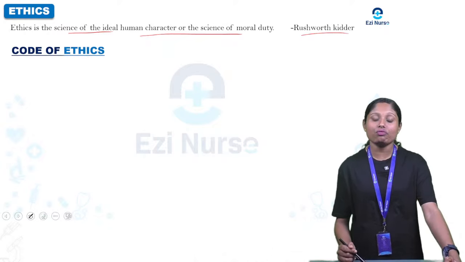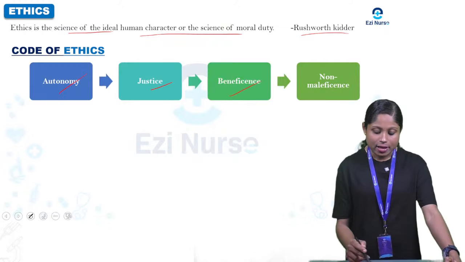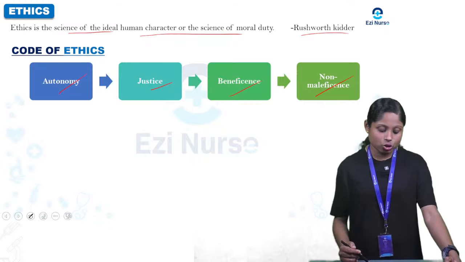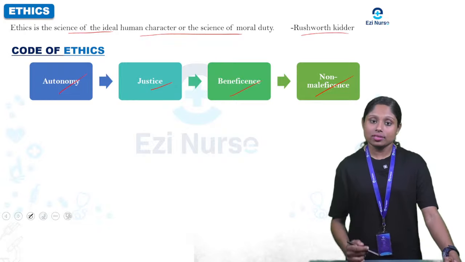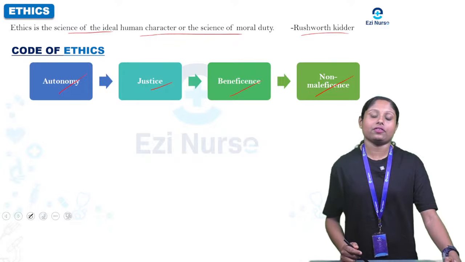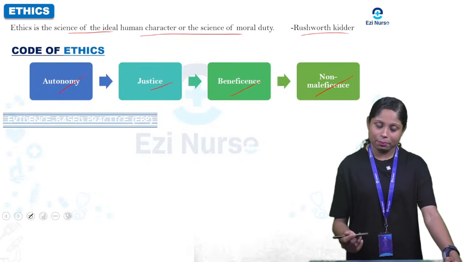So what is the code of ethics? As a nursing student, you should follow autonomy, justice, beneficence and maleficence. So as a nurse or as a nursing student, you should follow this code of ethics: autonomy, justice, beneficence and maleficence. You can see further explanation in the easiness application.